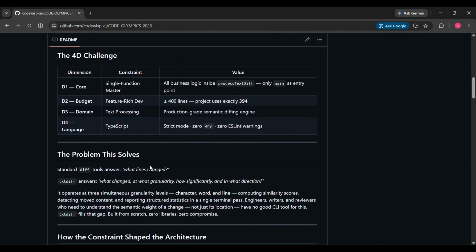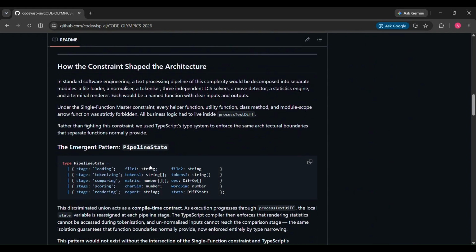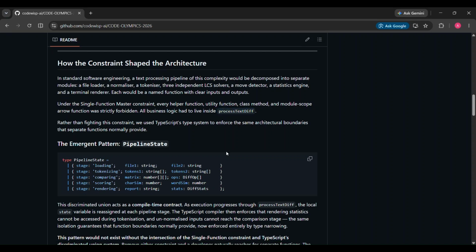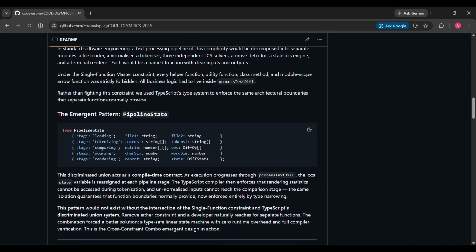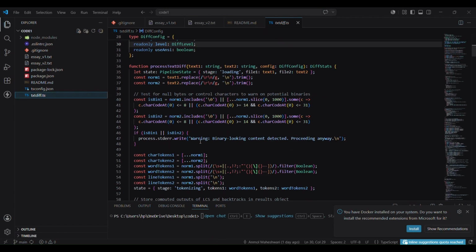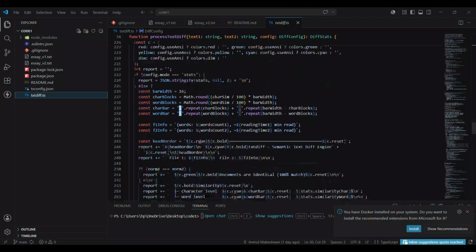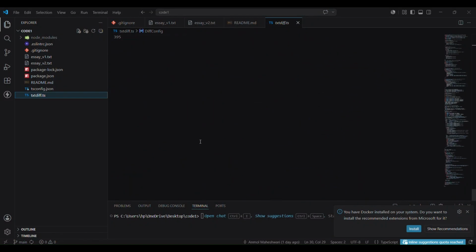So let me show you the architecture that we have come up with, the architecture of the pipeline state. We have prepared a pipeline inside a single function called processTextDiff. You can see the architecture and the stages. Let me go ahead with showing you the code base. This is the main file, which contains 394 lines, satisfying the constraint of the line budget.